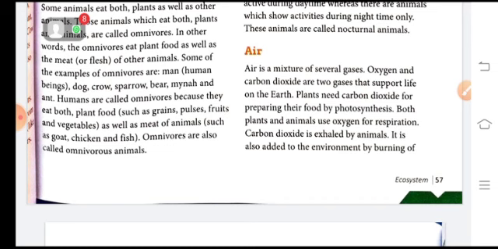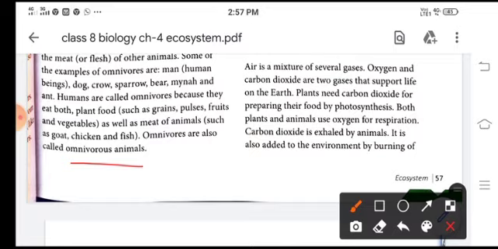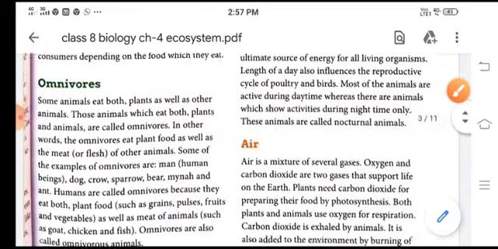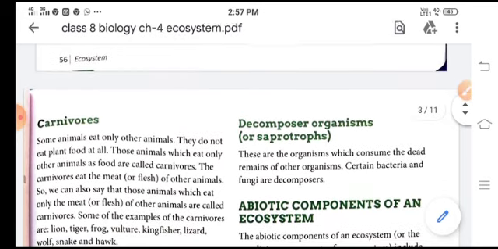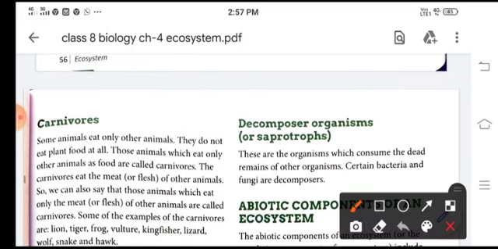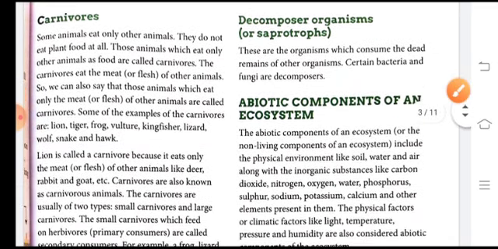They are also called omnivorous animals. Now next is decomposers. Decomposers consume the dead remains of other organisms, like bacteria and fungi. They come under decomposers, or they are also known as saprotrophs.